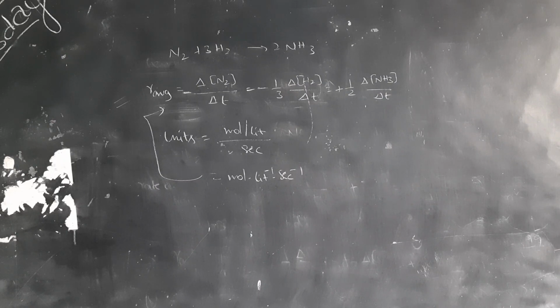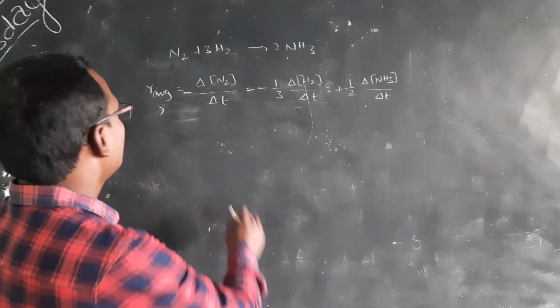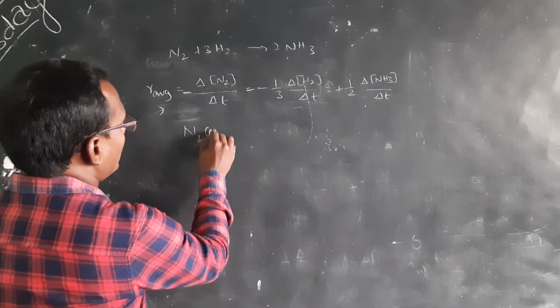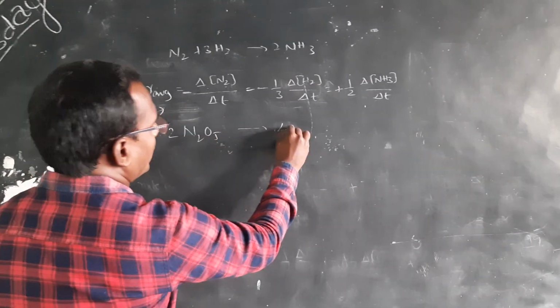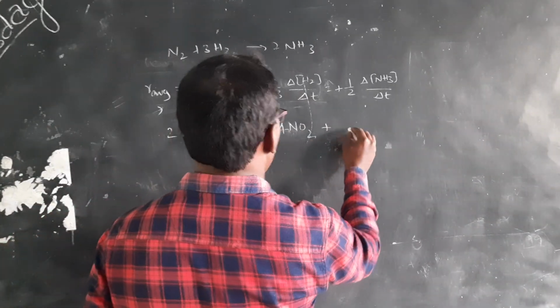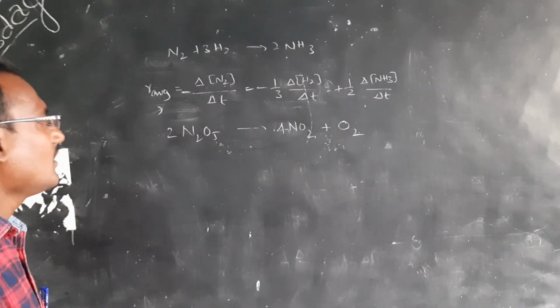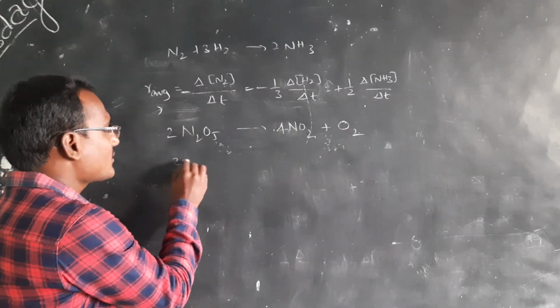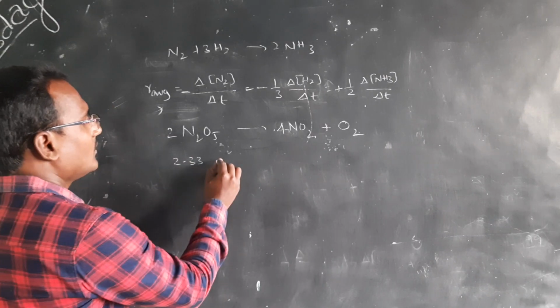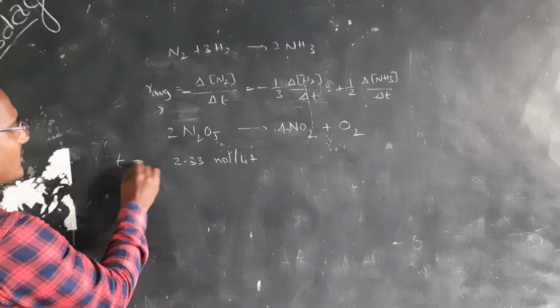We can see one example. This equation is there, 2N2O5 gives rise to 4NO2 plus O2, right? In this, the initial concentration is 2.33 mole per liter at time equals 0.